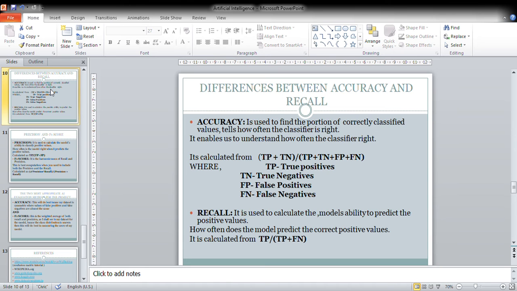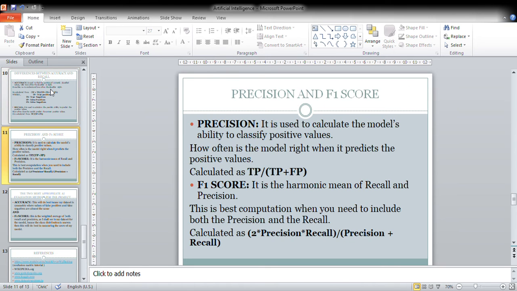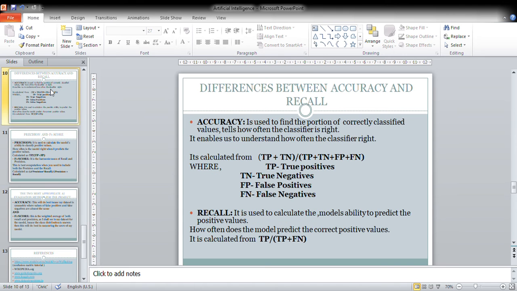There's a difference between accuracy, recall, precision and F1 score. Now, accuracy is used to find the portion of correctly classified values, and tells how often the classifier is right. That means that you have to get the true negatives plus the true positives divided by all the output. That's the true positives, the true negatives, the false positives, and the false negatives. I go ahead to find accuracy.